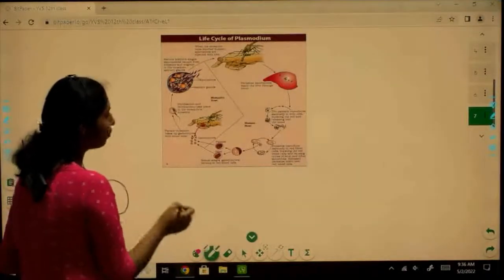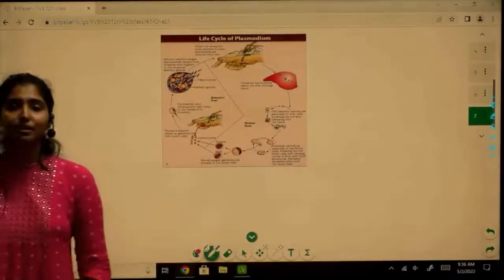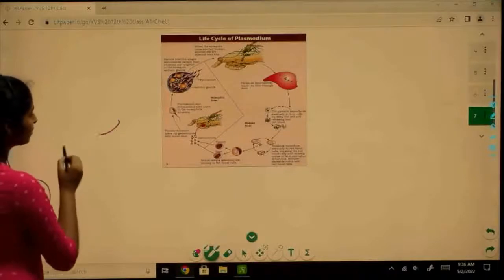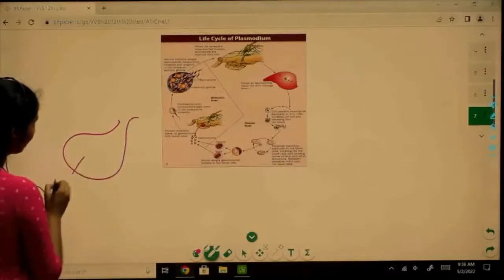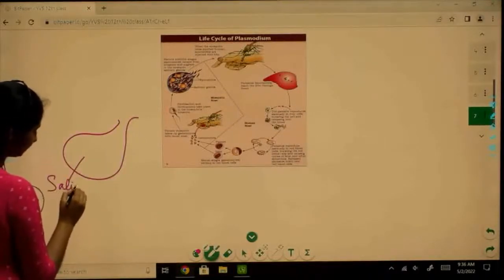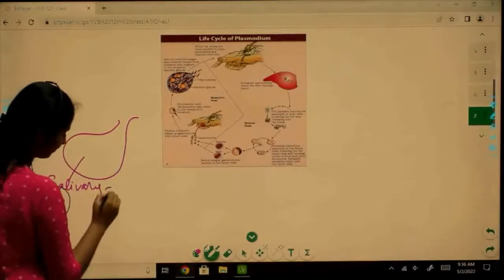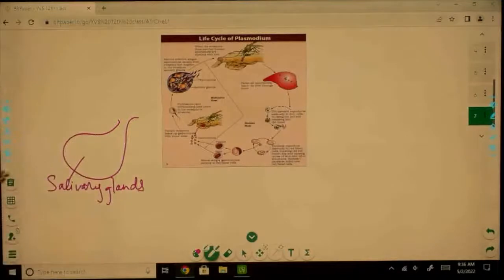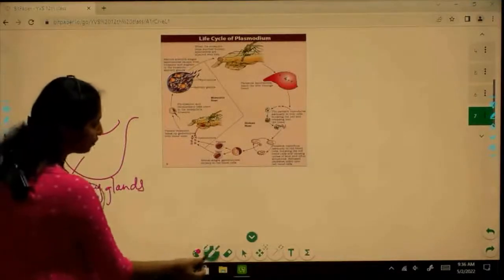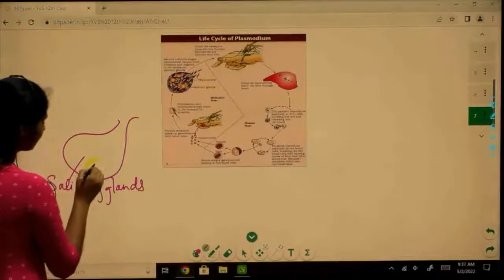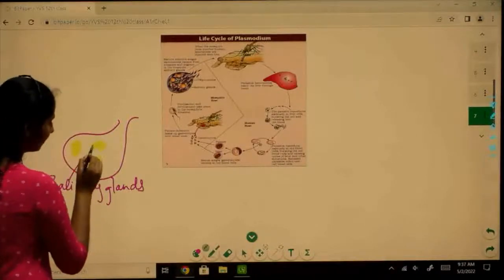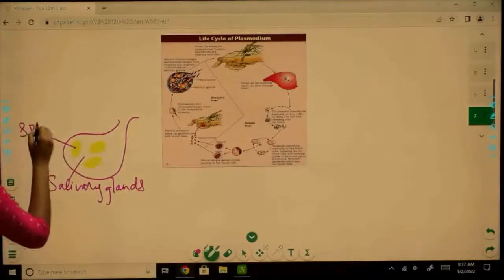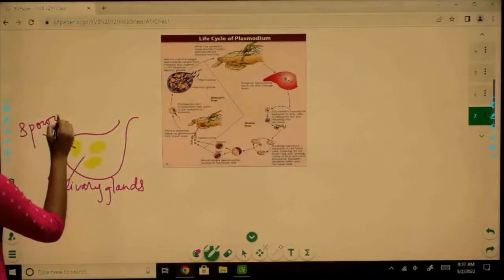So first of all, these mosquitoes that are acting as the vector have Plasmodium inside the salivary glands. The salivary glands of mosquitoes have these Plasmodium in the form of sporozoites. Okay.